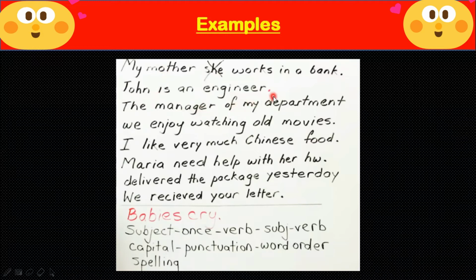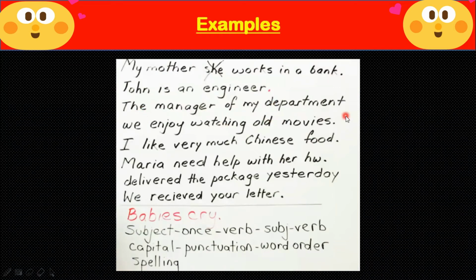John is an engineer. If I will say John is an engineer and I will not put a full stop, it means it is not conveying the whole sense. This sentence needs a full stop at the end. Then now it becomes a complete sentence.